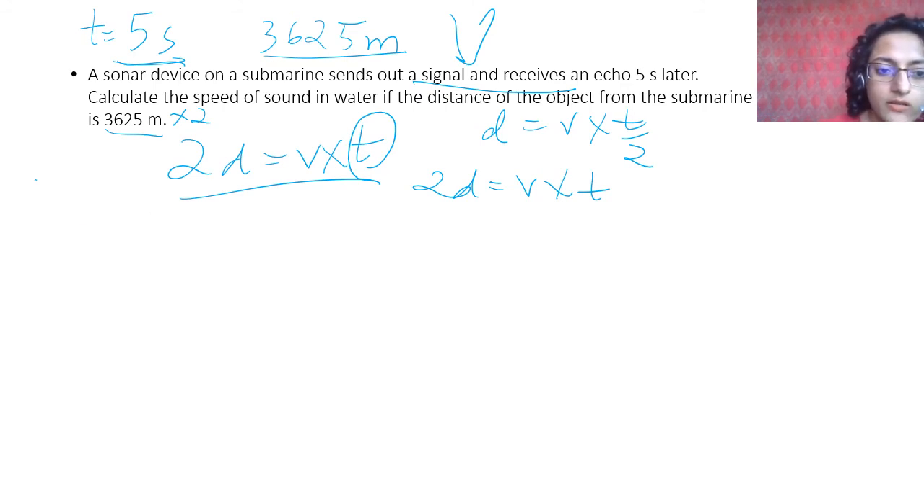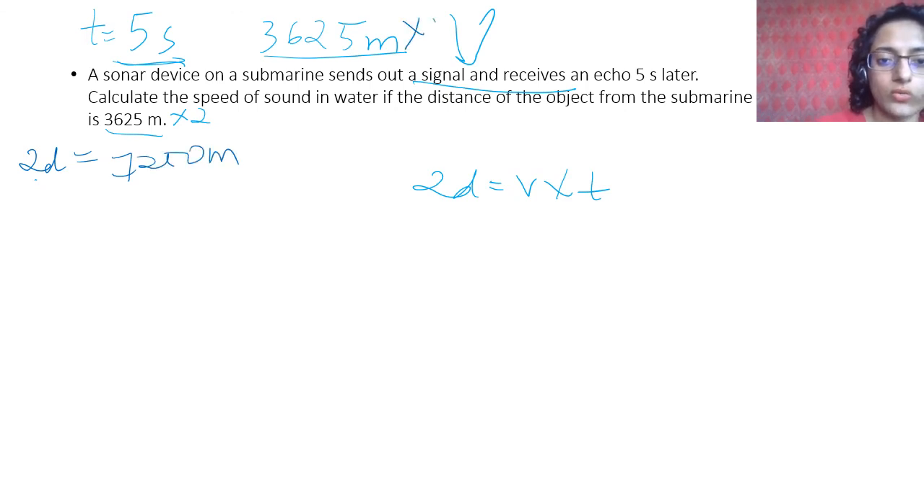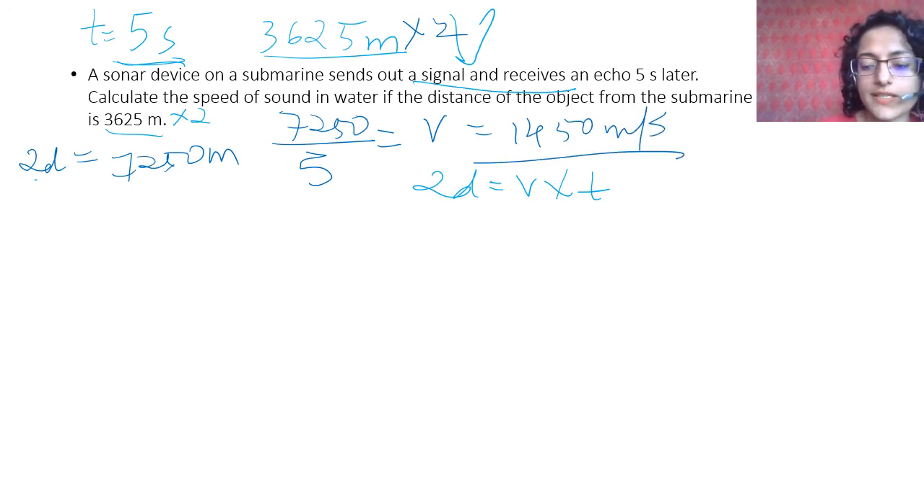So I will use this formula here. I will actually do it both ways so that you understand. So 2d will be 7250 meter, which is this into 2. Okay, and so 2d is equal to speed into time, therefore 7250 upon time, which is 5, will be the speed of sound. So this is 1450 meter per second. Okay, this is the velocity.